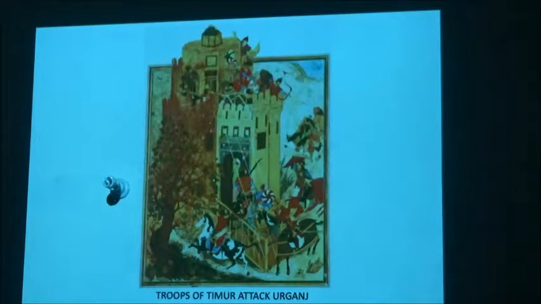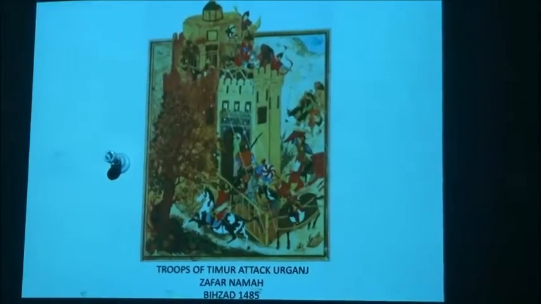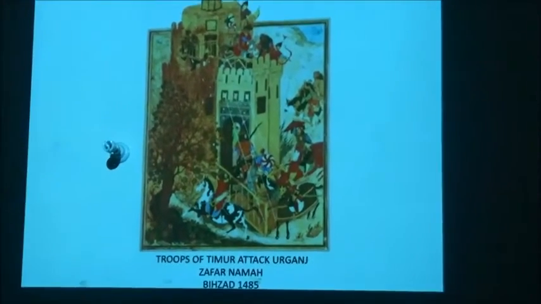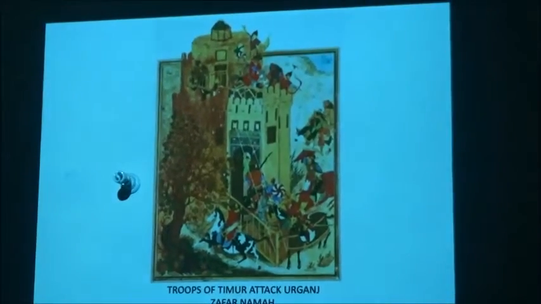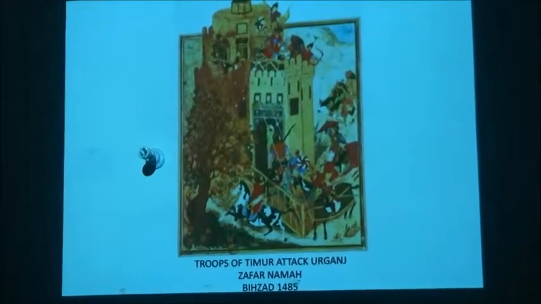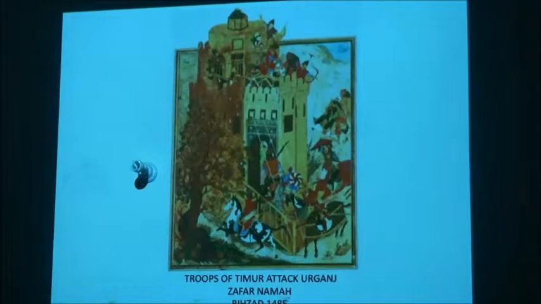These are a little earlier, but I brought them in here because I think we wanted to look at some of the historical documents as well. So this is from the Zafarnama, and it was painted by one of the most famous artists of the miniature tradition, Kamaluddin Behzad. And what you see here is a battle. I mean, you have all the energy and activity of men who are fighting with each other. So you have some stuff that's going on in the roof of the building. You have some that is going on at the entrance of the main door into the building, and you have movement all around it. And of course, the tree ever present.